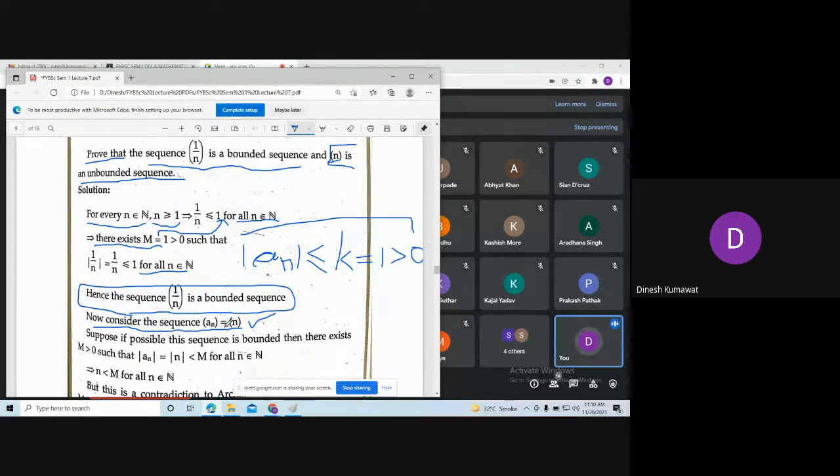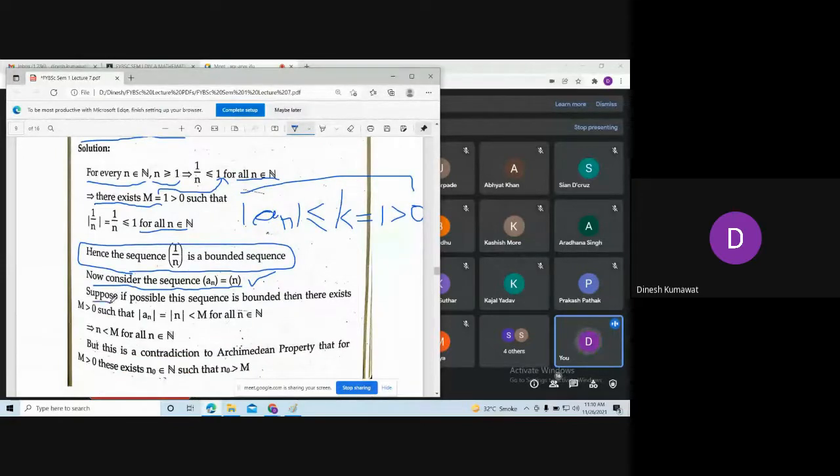But how are you going to show that? So suppose, if possible, this sequence is bounded, which means what? We are assuming something wrong. So at the end, we will get some contradiction. So if this sequence is bounded, according to the definition of boundedness, there exists a number k. Now here I am calling that k to be M. Okay, see that number k is any real number, and here we are saying M is also bigger than 0. So it doesn't matter which notation you pick, you just need to pick a number which is bigger than 0.